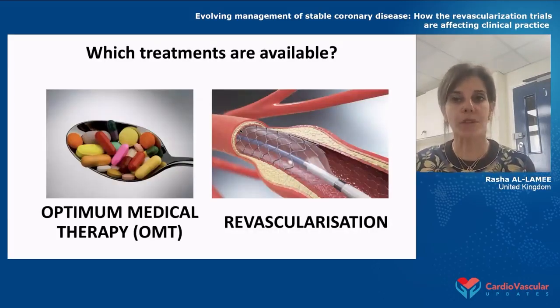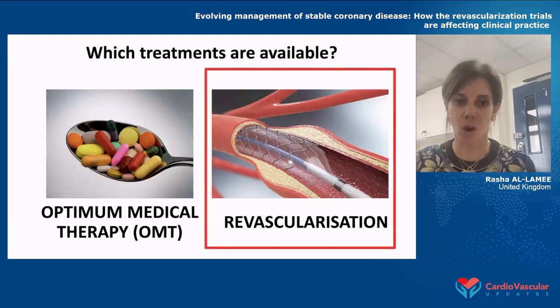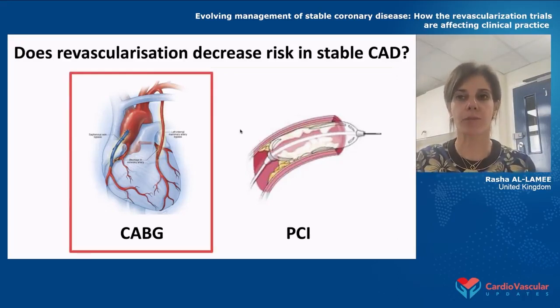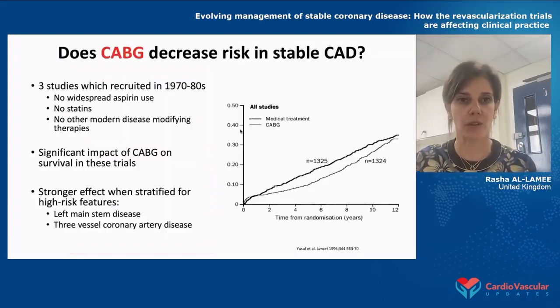So what treatments are available? Well, as we've said, optimal medical therapy or revascularization. But let's think about what revascularization might aim to do. So, of course, broadly in terms of revascularization, we have CABG and PCI. And I'm going to look at the evidence on whether this really can hope to improve outcomes in patients with stable coronary artery disease. So let's look at CABG first.